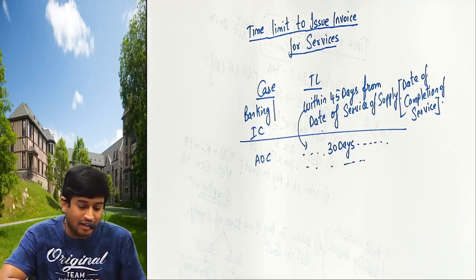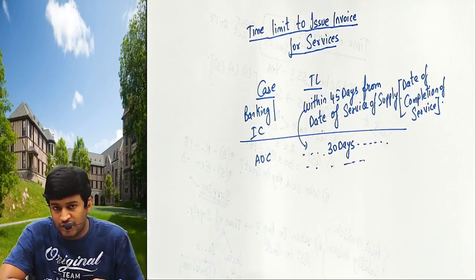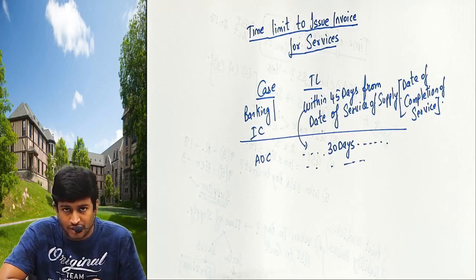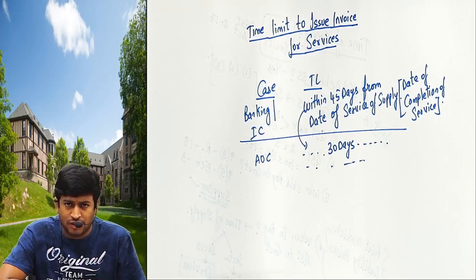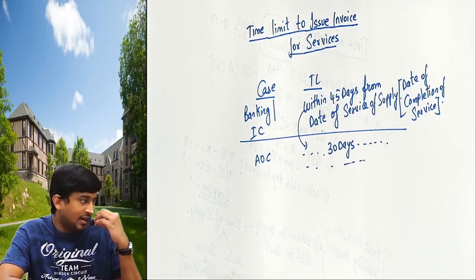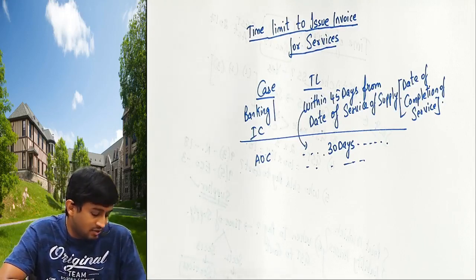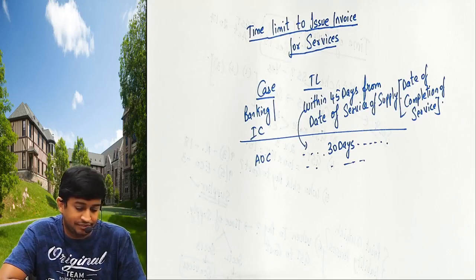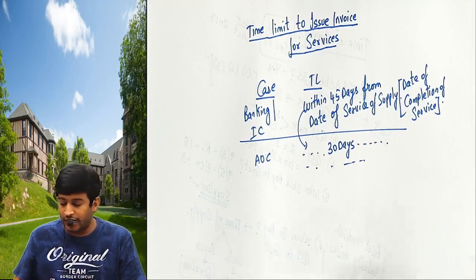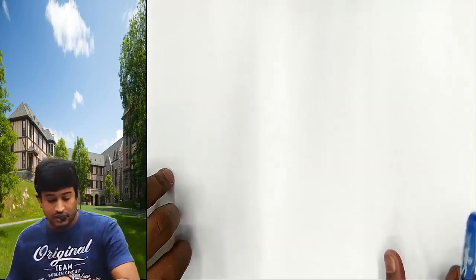So if it's a banking company or insurance company, you should issue invoice within 45 days from the completion of service. Any other case, you should issue invoice within 30 days from the completion of service. Okay, now listen.